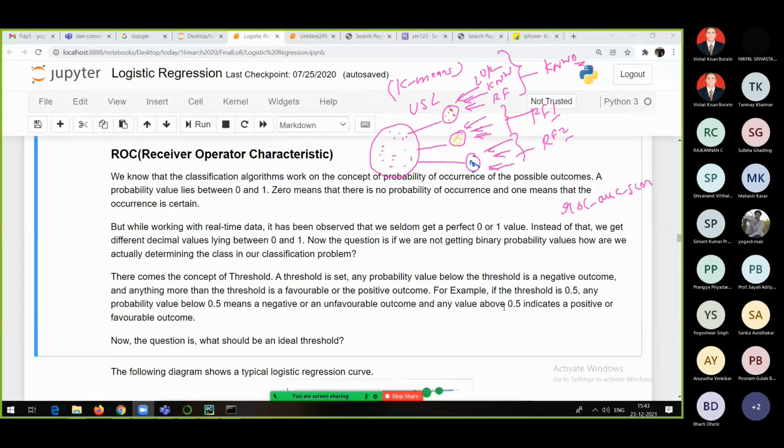And that's why we need this ROC, AUC score. That's why I asked you to go to this. You can find the same explanation. That is why we are discussing all these things, ROC and AUC.